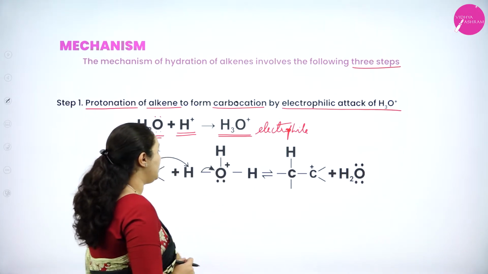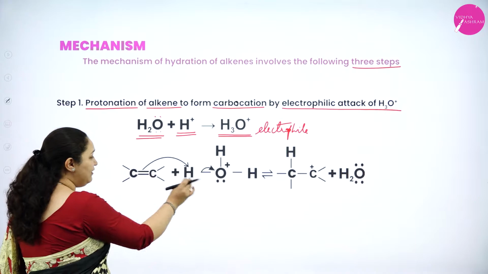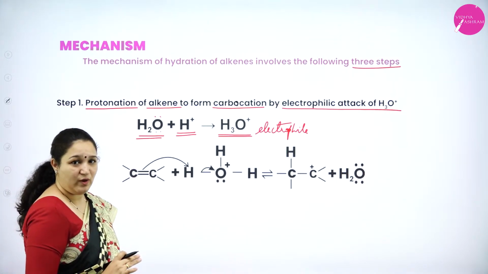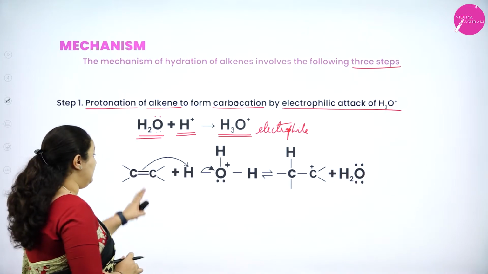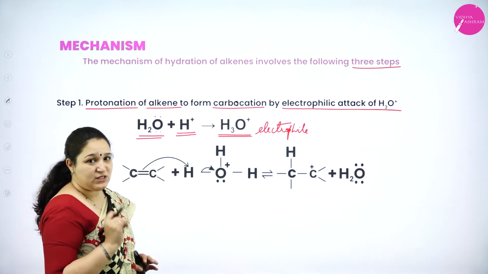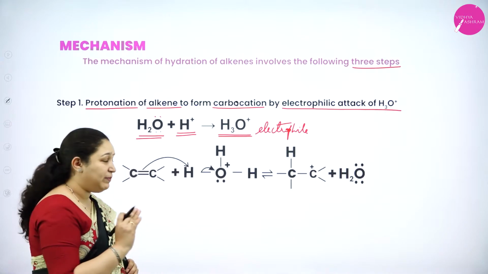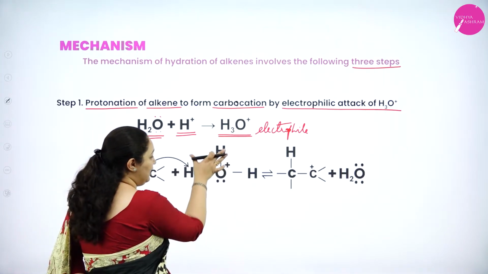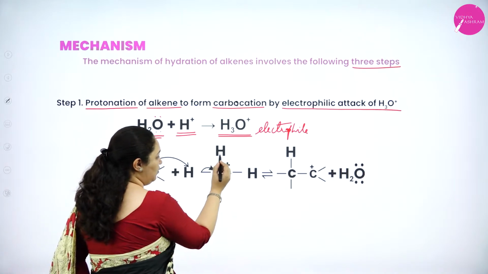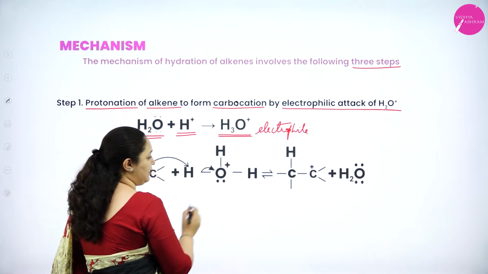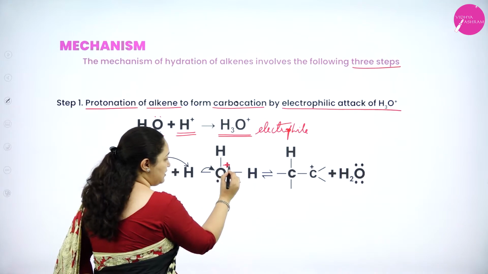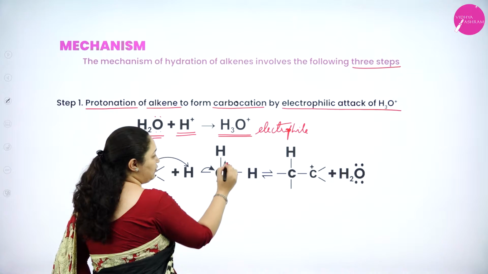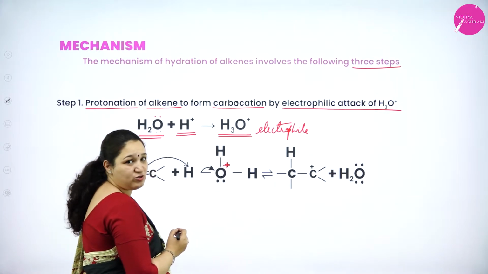Now this H3O plus ion will attack the carbon-carbon double bond in alkene. Okay, so that the carbon will get the positive charge. How exactly it will happen, I shall explain. Now I have this H3O plus ion. How did I write it here? It is oxygen, 1, 2, 3 hydrogen atoms. Oxygen has got the positive charge, that is because it has utilized its lone pair of electrons to take up one extra hydrogen atom, isn't it?